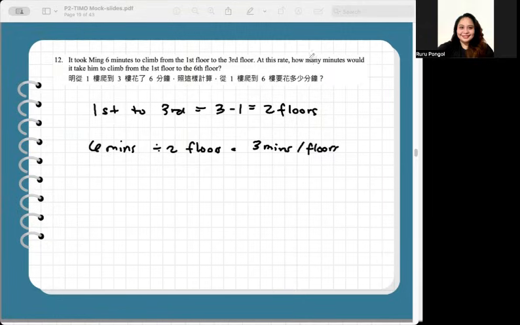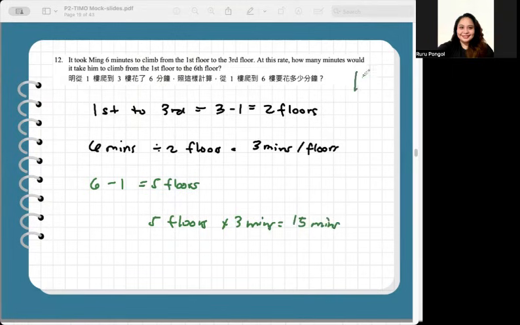So in the question, at this rate, how many minutes would it take him to climb from the first floor to the sixth floor? Then that's just 6 floors minus 1 floor, as in first to the sixth floor. That's 5 floor intervals. And if each floor Ming can climb in just 3 minutes, then 5 floors times 3 minutes is the solution, and that's 15 minutes in total. So in number 12, the correct answer is 15 and final.